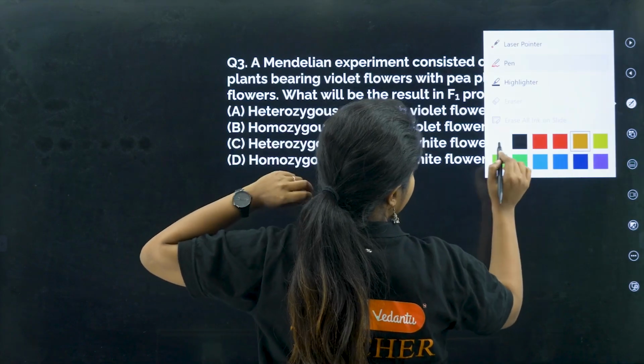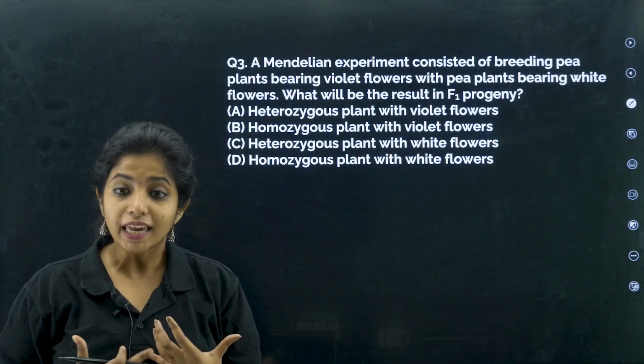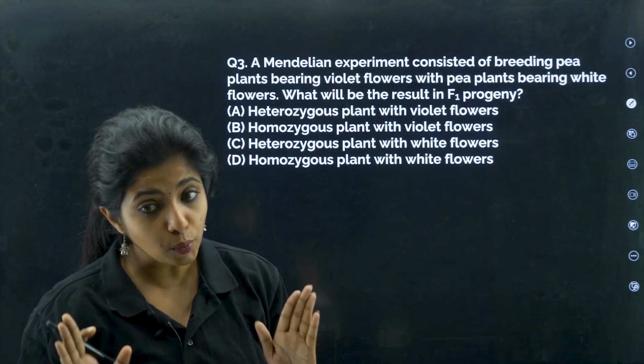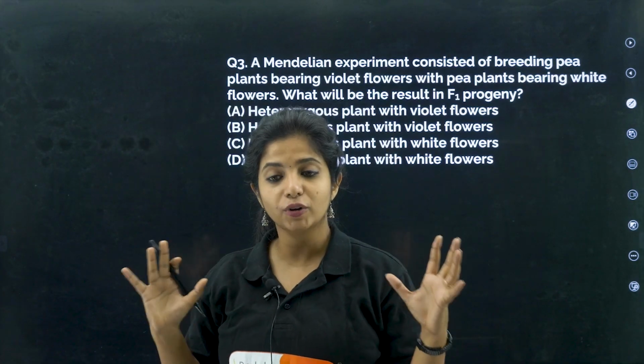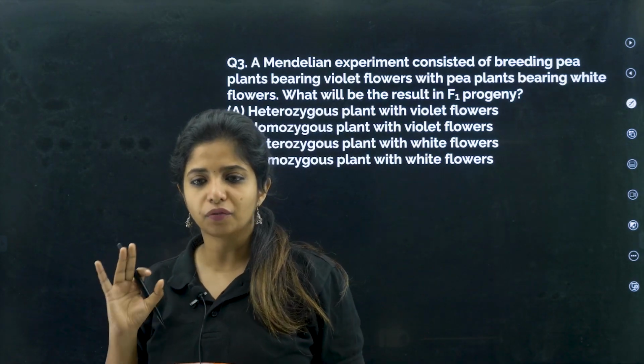First thing that you should know is that violet is dominant over white. In the case of the pea plant, there are 7 pairs of contrasting characters. I hope you know that. If you don't know, you can still go and learn it. I've already taught it in the class. Please have a watch of that.